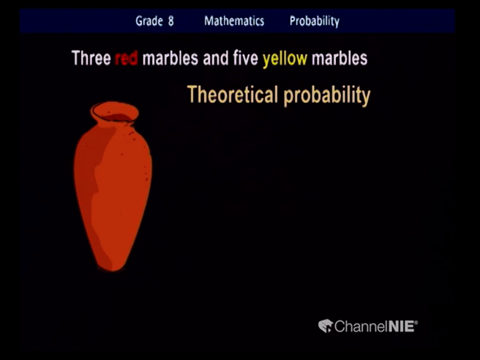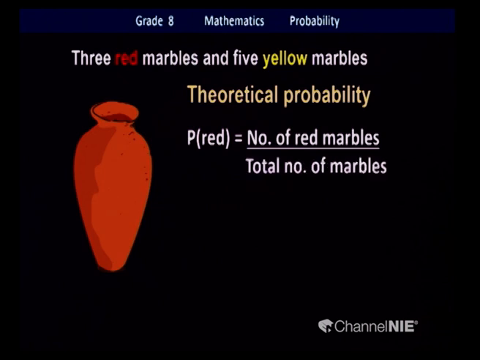So, we know the concepts or the things. 3 red, 5 yellow. Theoretical probability, yes, getting red. Probability of getting red marble, yes. Out of the marbles, you write the number of red marbles. Then you get the theoretical probability of getting a red marble. How many red marbles were there? 3. Totally it was 8. So, the theoretical probability of getting a red marble is 3 over 8. It is 3 over 8.